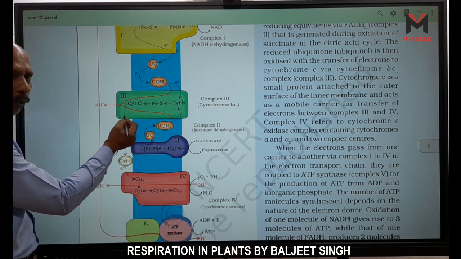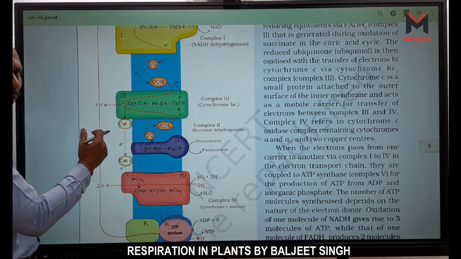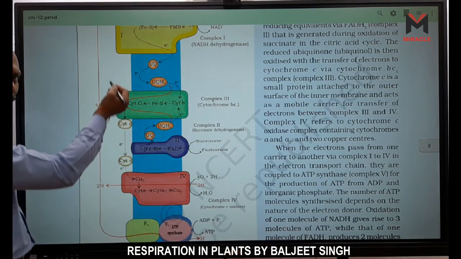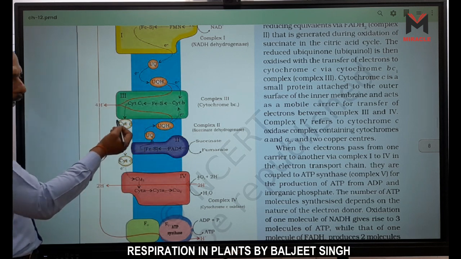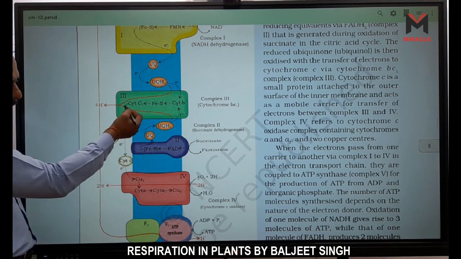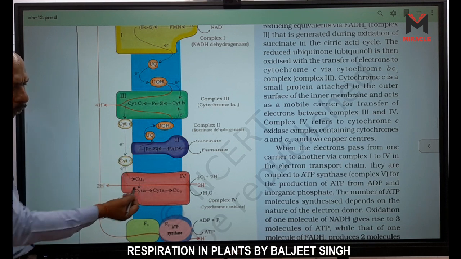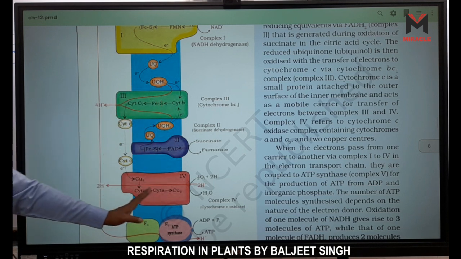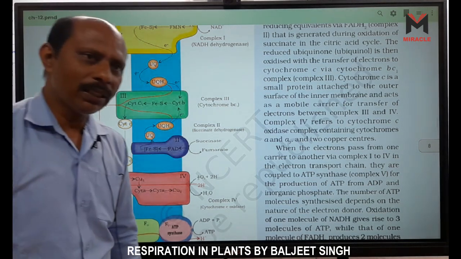Now look here, cytochrome C. Where is it located, outside or inside the membrane? Outside the membrane, right? It is located in the intermembrane space, outside the inner membrane, and it is responsible for the transportation of electrons, not hydrogen, electrons. Now these electrons, which come from hydrogen, are transported to complex 4. Complex 4 means what? Cytochrome A, cytochrome A3 and copper.